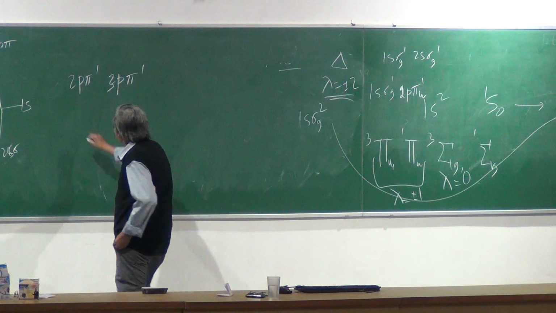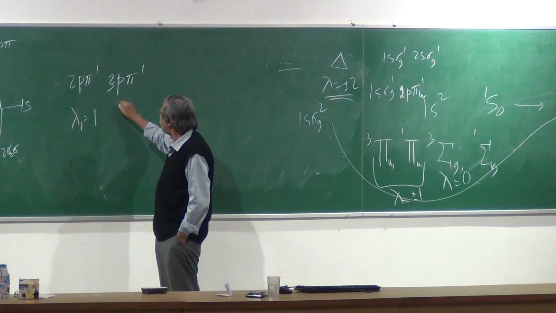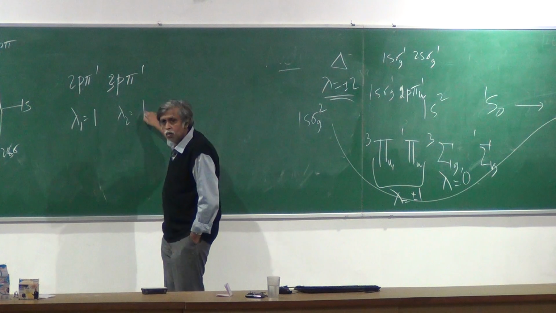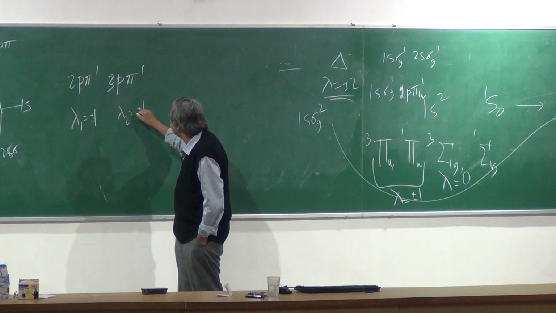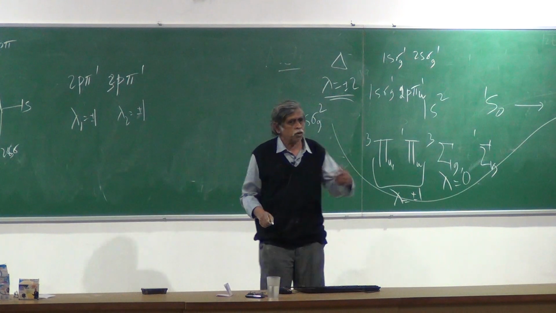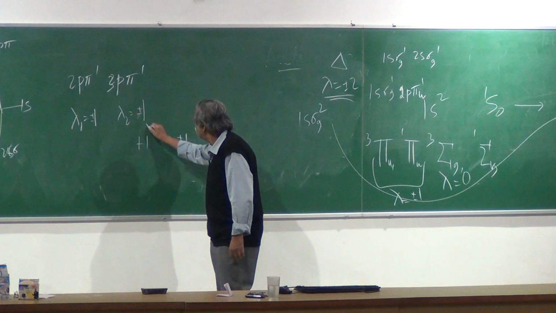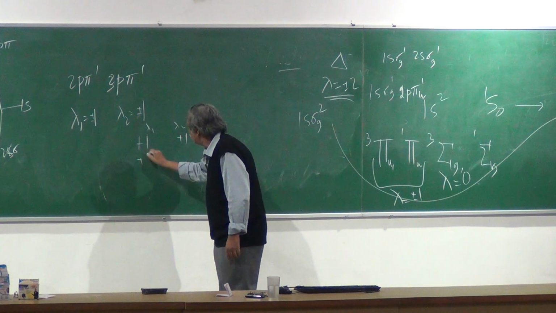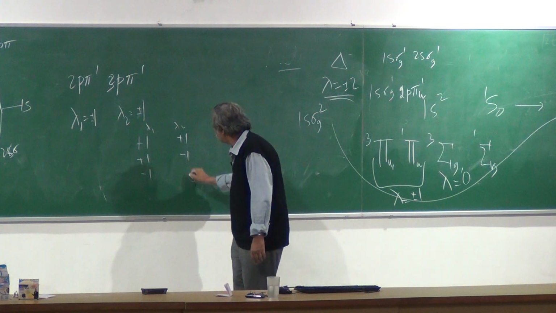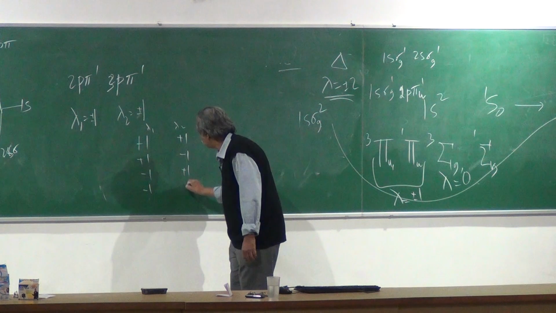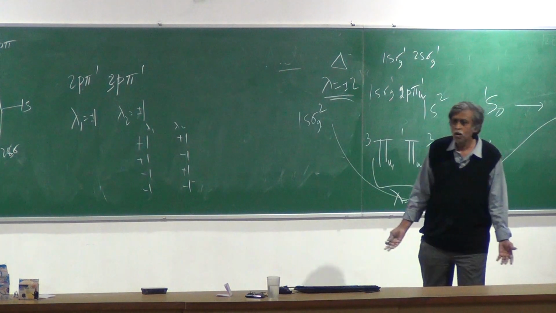Let's see whether you can come up with it. What is lambda 1? 1. Lambda 2? 1. What are the values for this? Plus minus 1. Plus minus 1. So take possible combinations. Plus 1, plus 1. Plus 1, minus 1. Minus 1, plus 1. Minus 1, minus 1. Four possible combinations I can come up with.